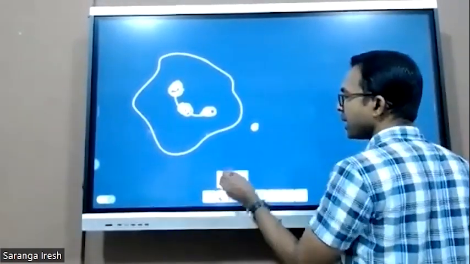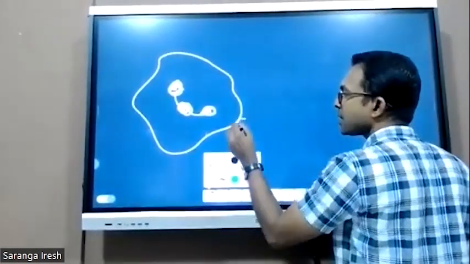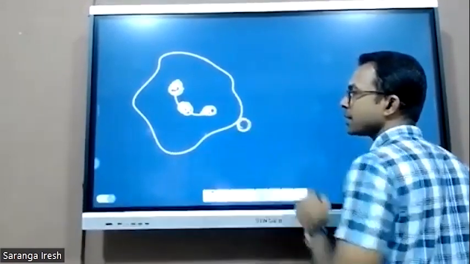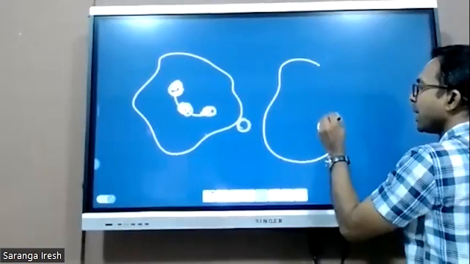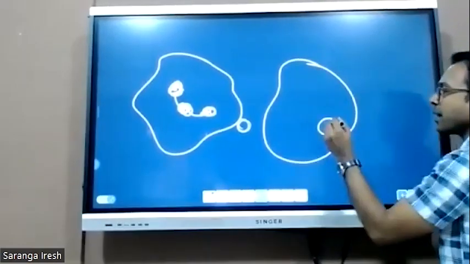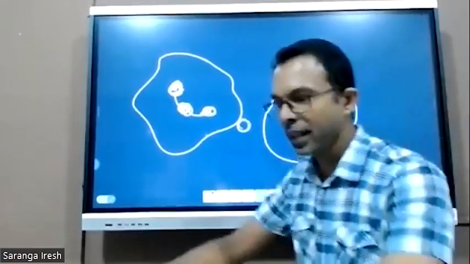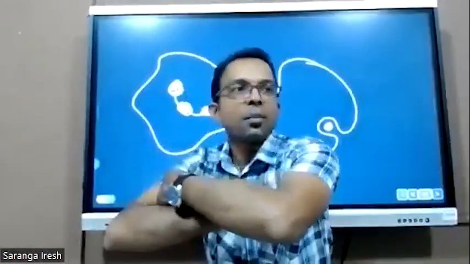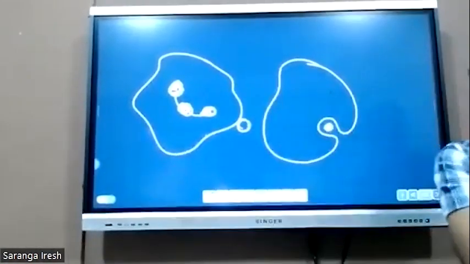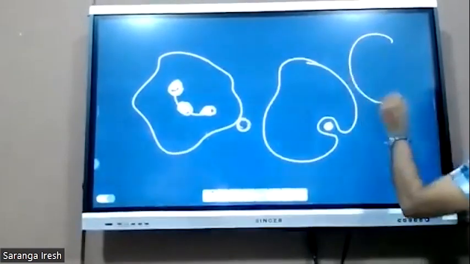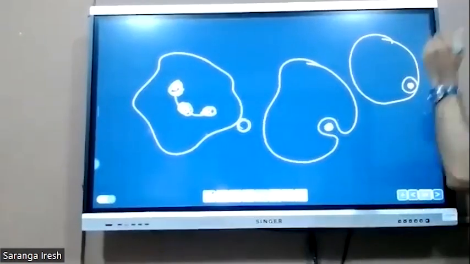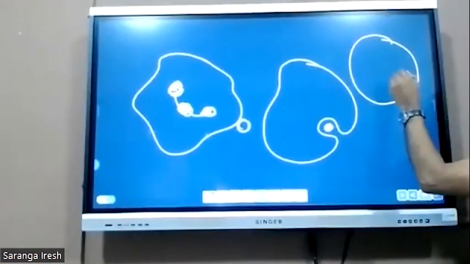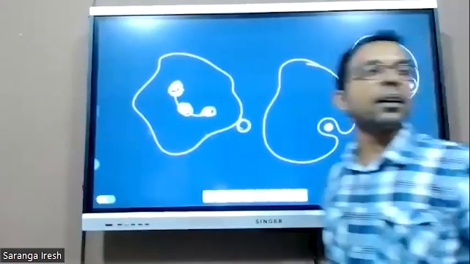When this bacteria touches the surface of the white blood cell, what happens? This membrane is folded and engulfs the bacteria. The cell membrane folds, engulfs the bacteria and gets into the cell by forming a vesicle. And then some organelles connect to this vesicle and destroy the bacteria by enzyme.